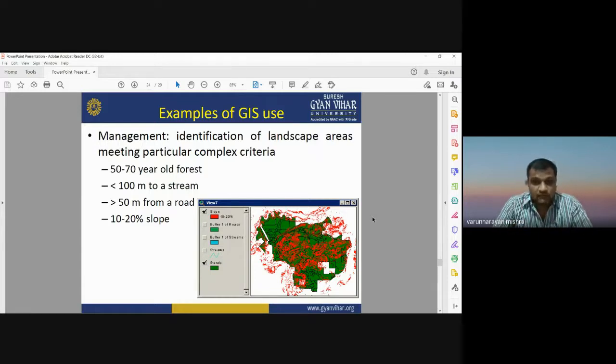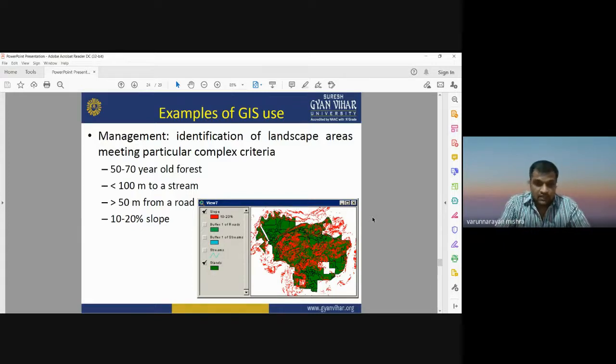You can identify the landscape areas meeting a particular complex criteria on the basis of these four different criteria: 50 to 70-year-old forest, less than 100 meters to the stream, greater than 50 meters from the road, and a slope range between 10 to 20%. The slope layer can be generated from the digital elevation model.